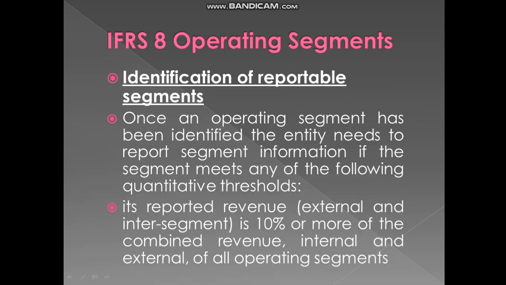Now, identification of reportable segments. How to identify the reportable segments of an entity? Once an operating segment has been identified, the entity needs to report segment information if the segment meets any of the following quantitative thresholds. Its reported revenue, external and inter-segment, is 10% or more of the combined revenue, internal and external, of all the operating segments.